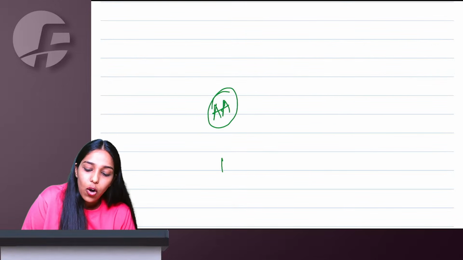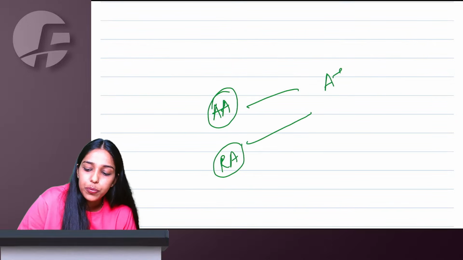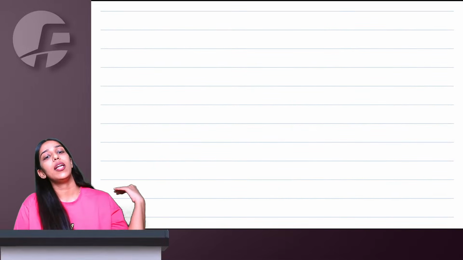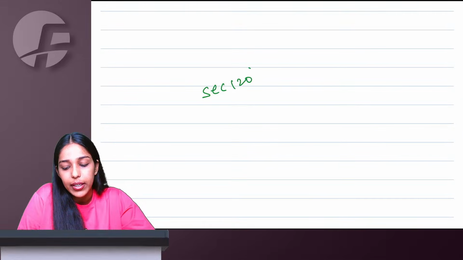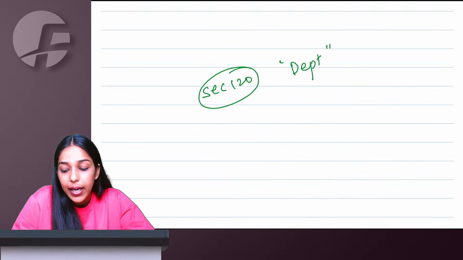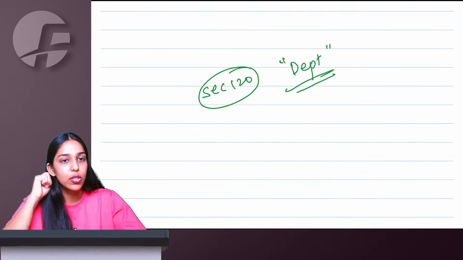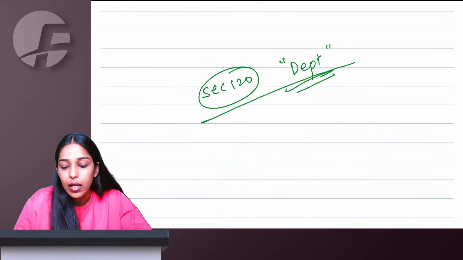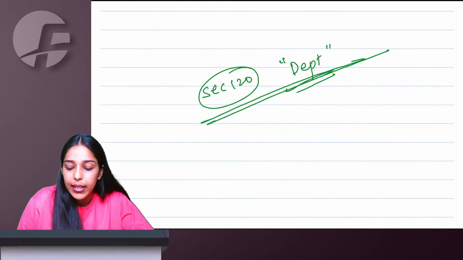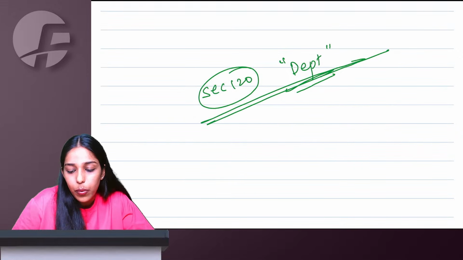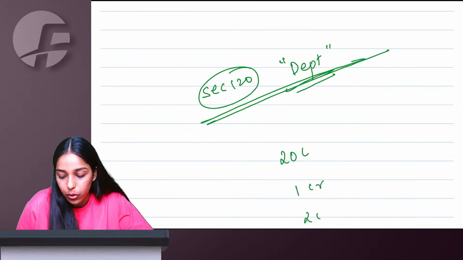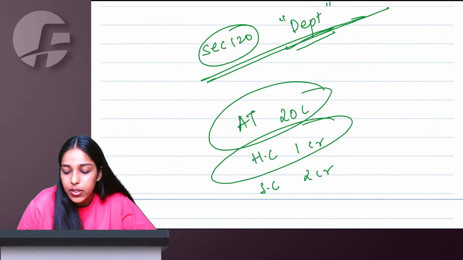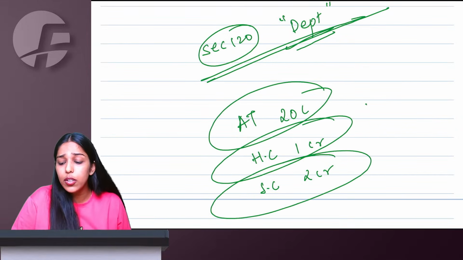Against an appellate authority or revisional authority order, both, you go to appellate tribunal only. Right, ma'am. Then there are some cases in section 120 where the government is stopping their own department officers from filing appeals. So the government is saying their own department officers should not file appeal if the matters are very small, like 20 lakh, 1 crore and 2 crore. So if you are going to Supreme Court, High Court or appellate tribunal and the total amounts, these are the total tax amount.